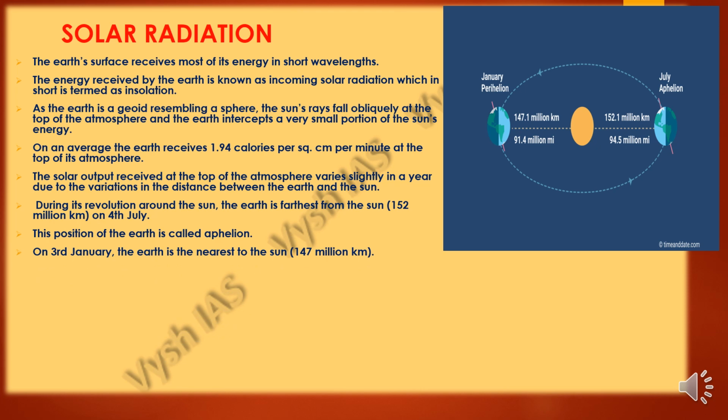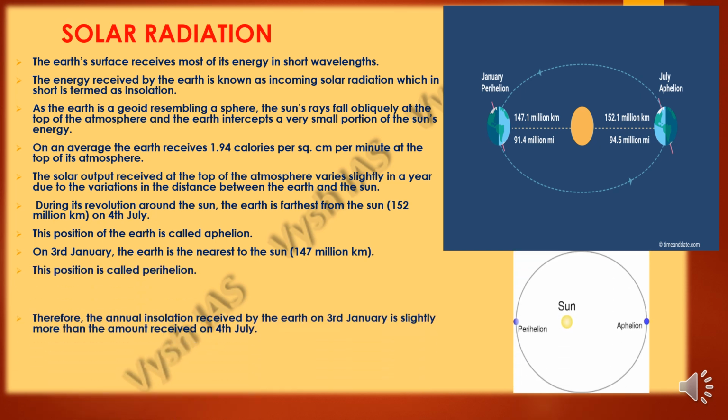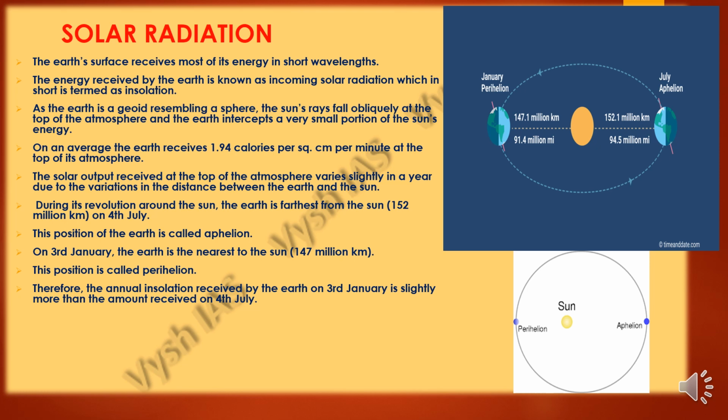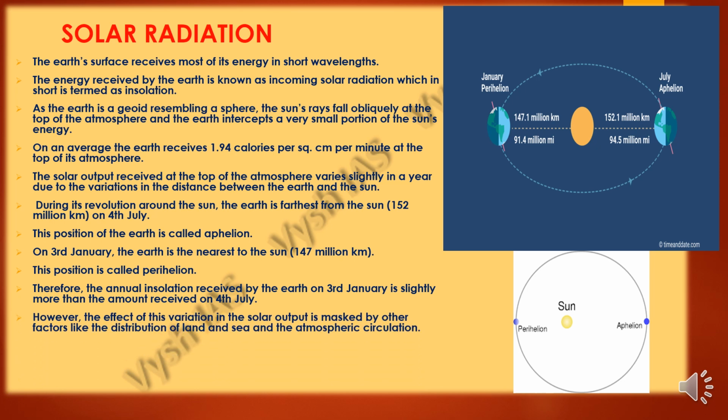And on 3rd January, the Earth is nearest to the Sun, at 147 million kilometers. This is known as the perihelion. Therefore, the annual insolation received by the Earth on 3rd January is slightly more than the amount received on 4th July, because it is nearer to the Sun.